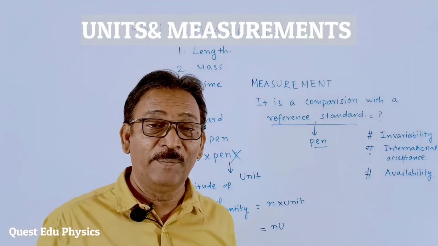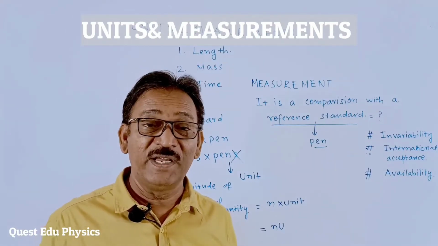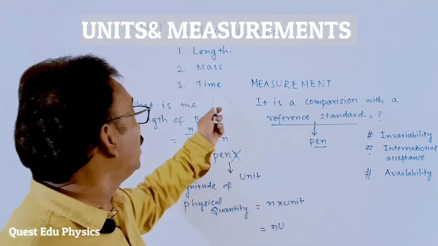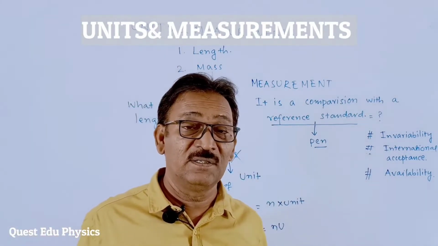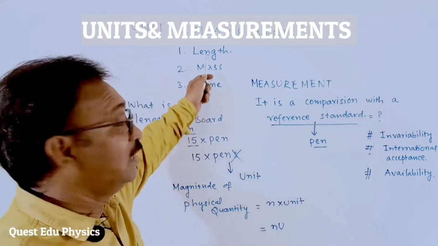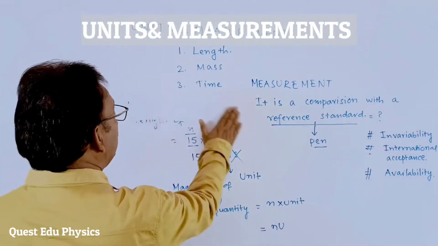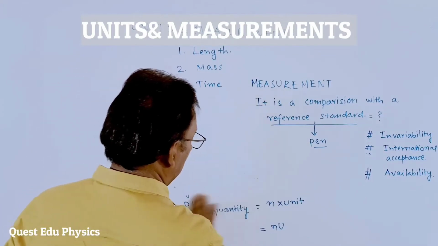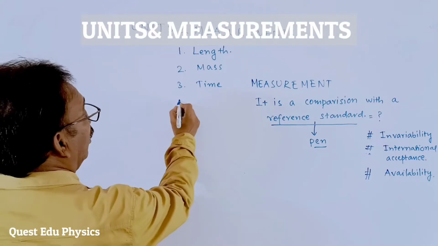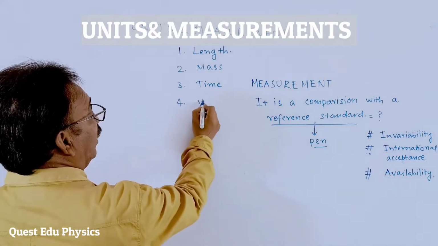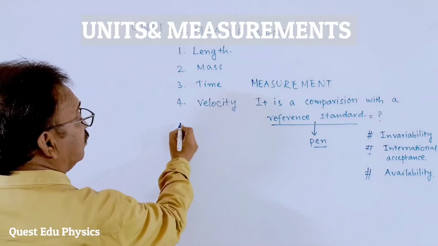What mass do you have? Maybe someone told 35 kg or 50 kg is the mass. What is your age? Maybe 10 years or 15 years or 20 years. Okay, students, these are the physical quantities. And we have plenty of physical quantities around us. Like, see, velocity. Velocity is a physical quantity.